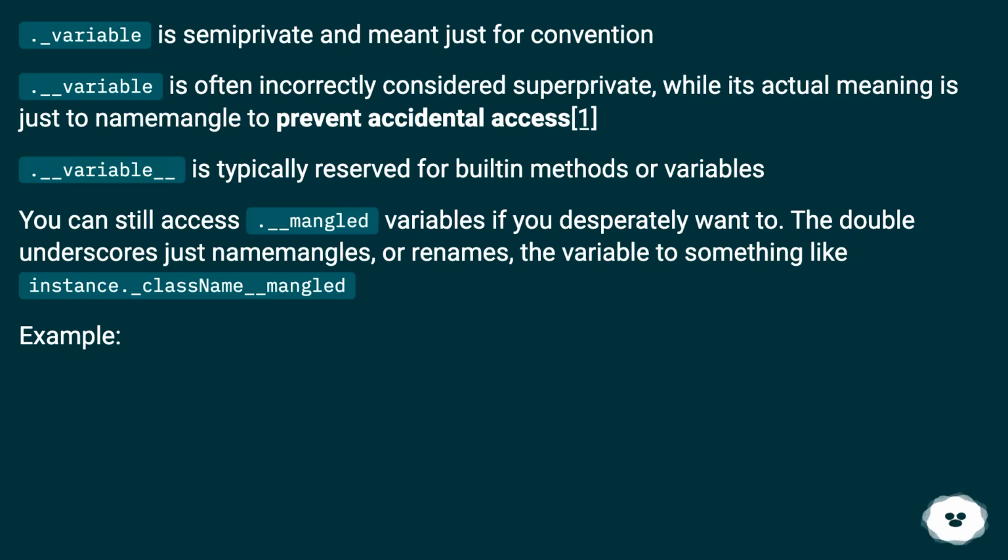You can still access mangled variables if you desperately want to. The double underscores just name mangle, or rename, the variable to something like _instance__class_name_mangled. Example.